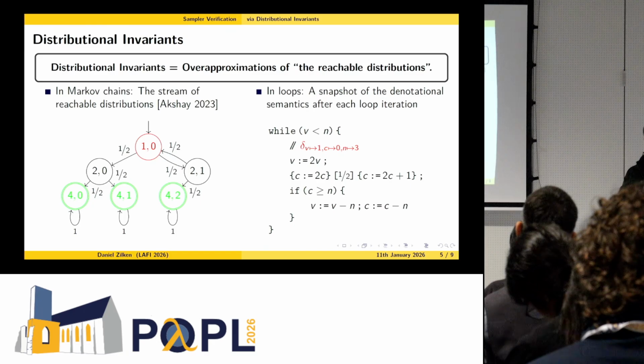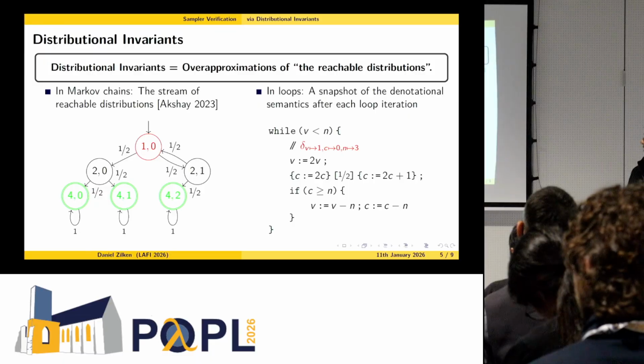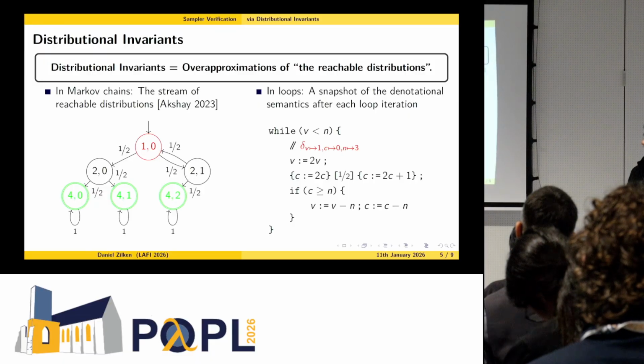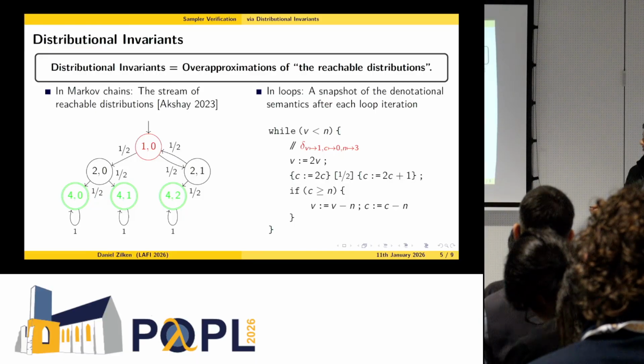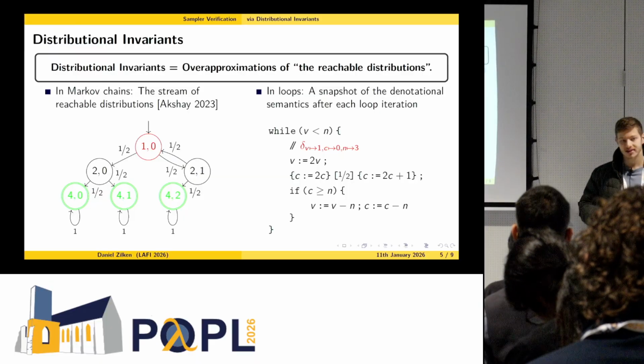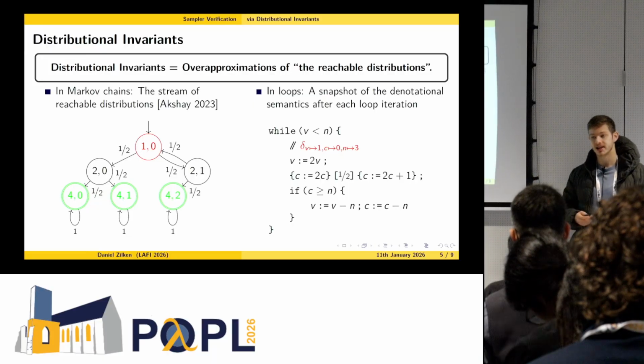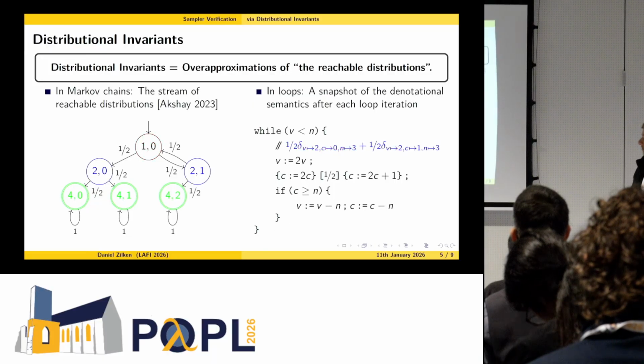And if we have this specific setting which applies to the fast dice roller, where we have a single loop with a loop-free body, we can now take a look at the distribution with which we enter the loop. This would be, in our example, the Dirac distribution where v is 1, c is 0, and n is 3. And then we can perform one loop iteration, and we obtain another reachable distribution.